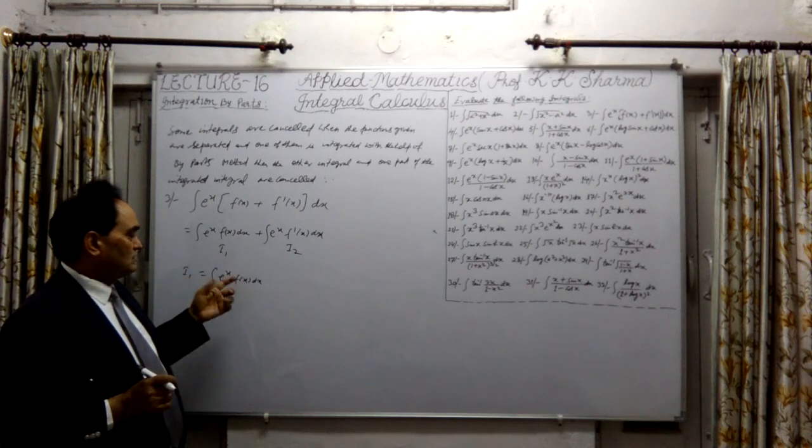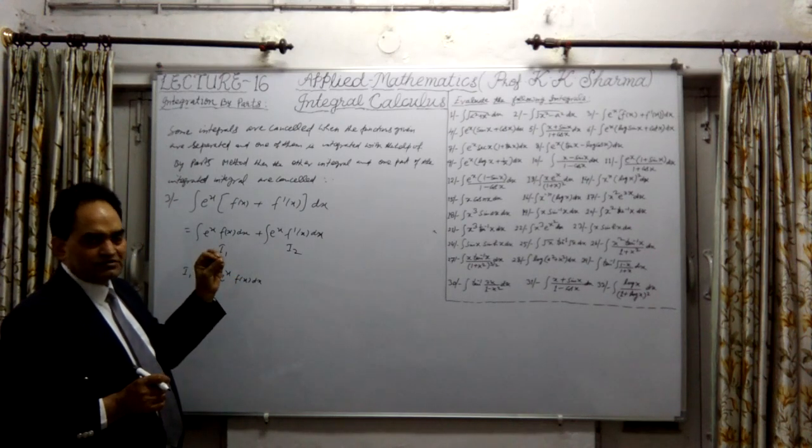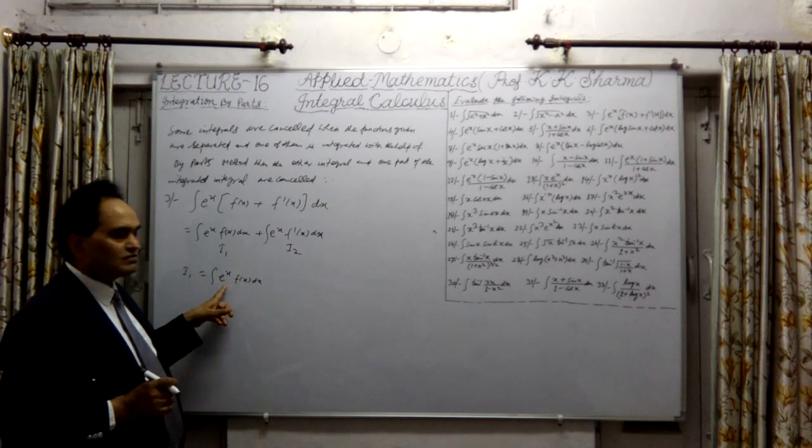That means we use the ILATE method. This is the first function, this is the second function.